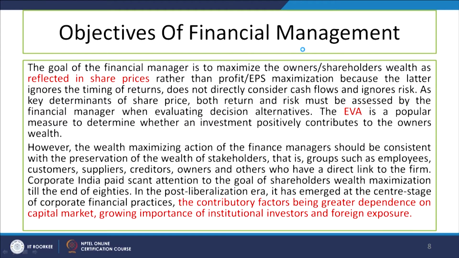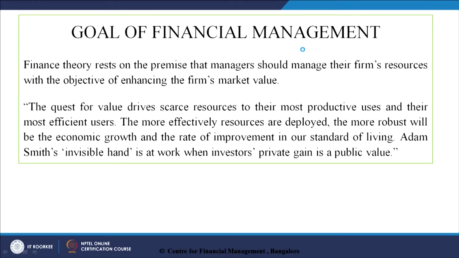So, what is written here? The goal of the financial manager is to maximize the owner's wealth as reflected in the share price. That is the ultimate objective. It is written here also, that the private gain is the public value. Private gain is in terms of the dividend, and dividend in terms of cash. When the profit increases, then the dividend increases. So, when the profit increases, dividend should also increase, and dividend should be passed on to the shareholders, and when that happens, it is reflected in the increased price of the share, because the dividend is the real. If the dividend is passed on to the shareholders in terms of cash, cash is more real as compared to the profits.